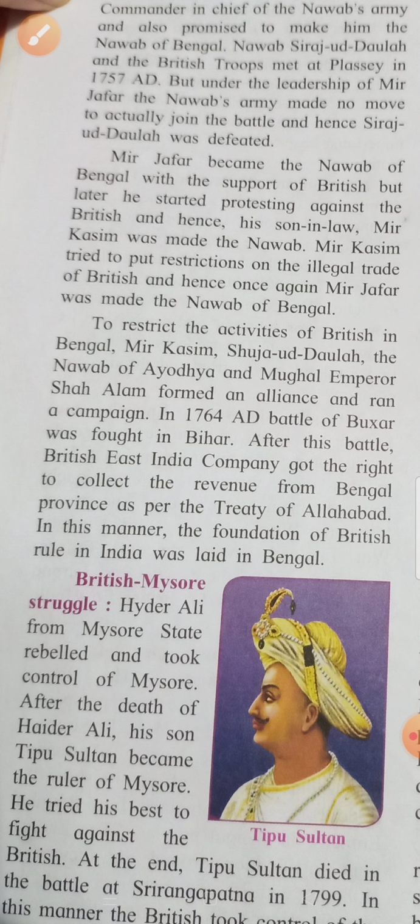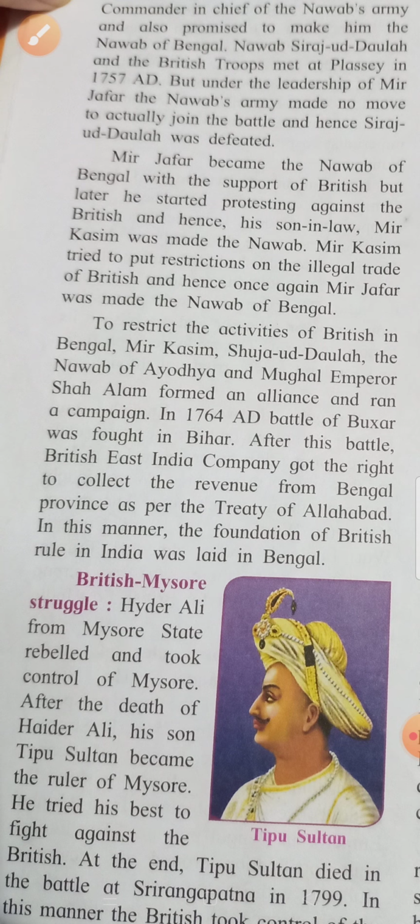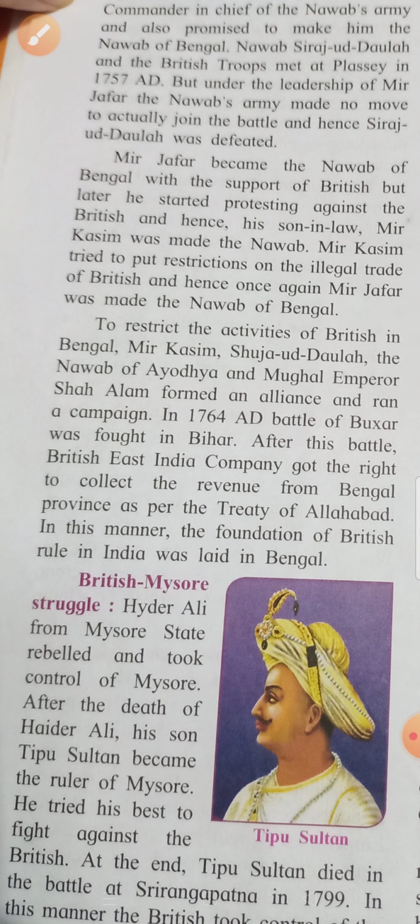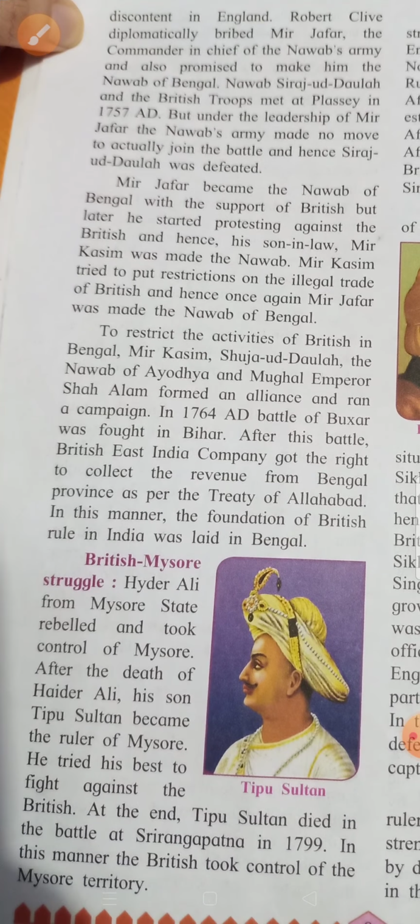Can anybody tell me what you mean by alliance? Alliance means agreement between groups. Okay, they made an alliance and ran a campaign. The three of them made an alliance, means made an agreement, and ran a campaign. They started a campaign.